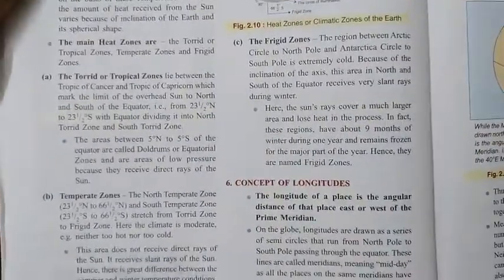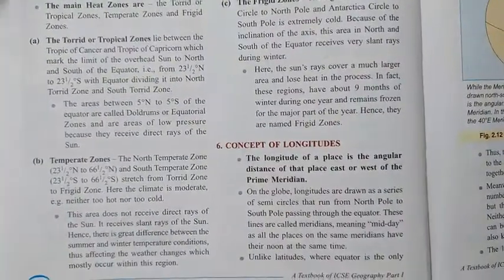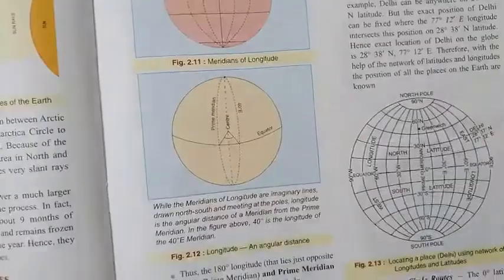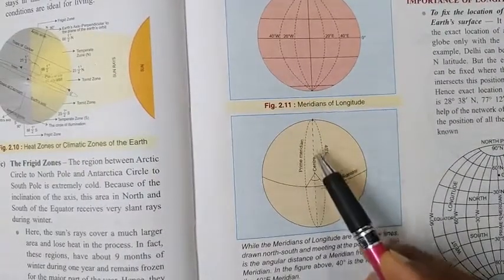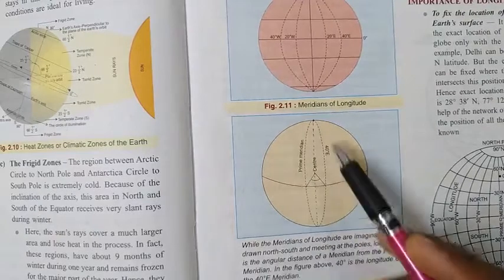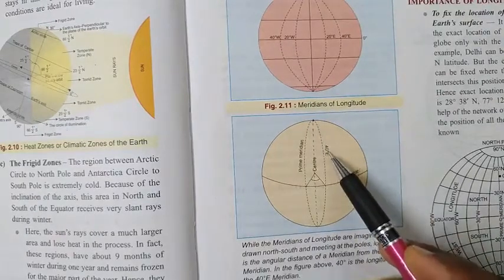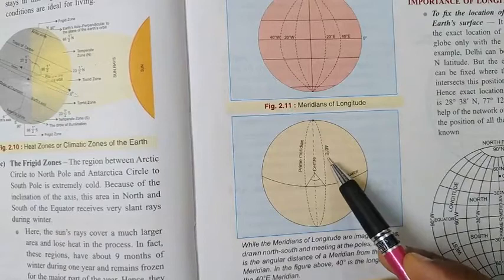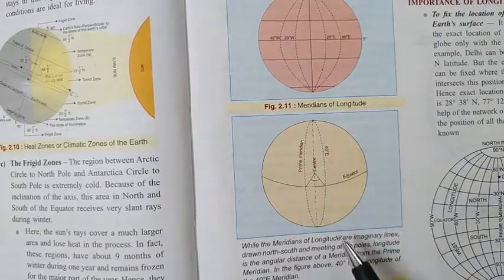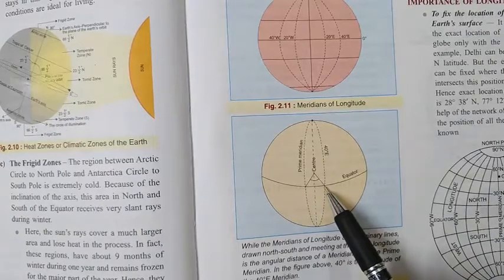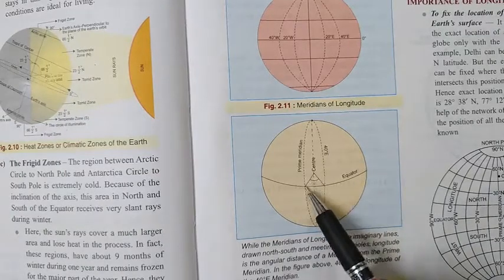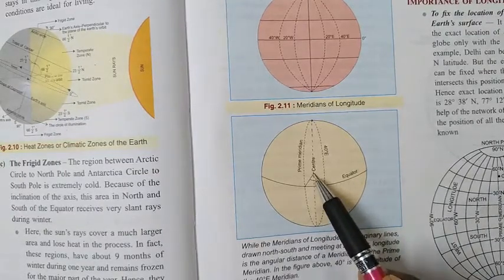Next is the concept of longitude. As I told you with this figure, this is the prime meridian, and here this longitude is 40 degree east longitude. Why is it 40 degree east? You can find in this figure that it is forming an angle. It is angular. It forms from the center of the earth.